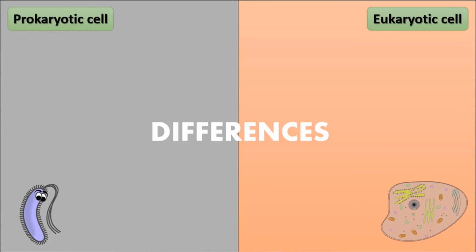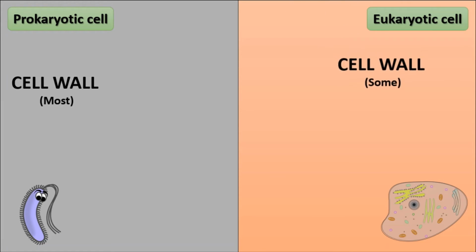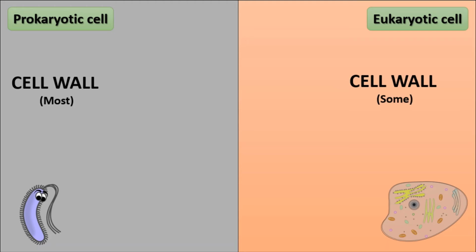Then moving further, the differences between the prokaryotic and the eukaryotic cell. In prokaryotic cells, most of the organisms have a cell wall, an external lining to the cell membrane, for extra protection. Whereas only some of the eukaryotes have a cell wall. Does the animal cell have a cell wall? No, we only have a cell membrane.